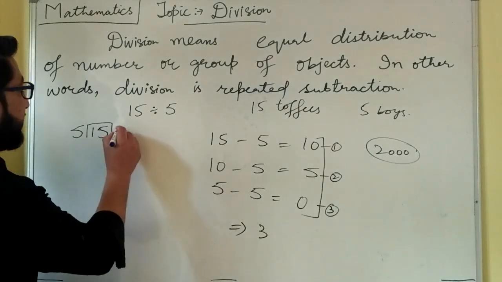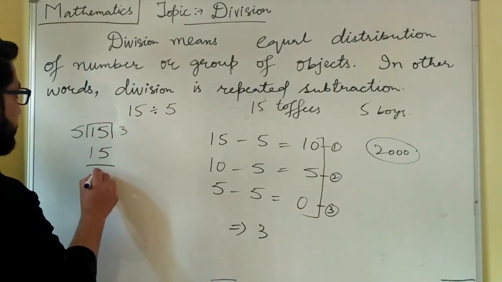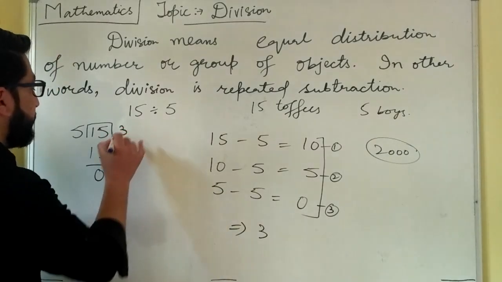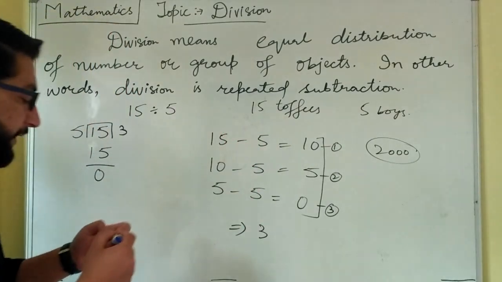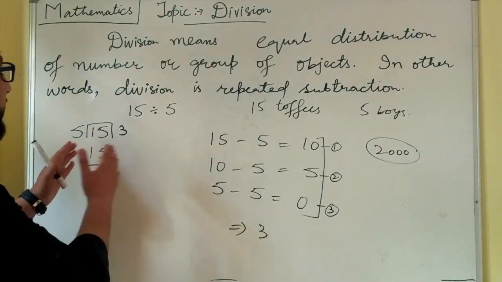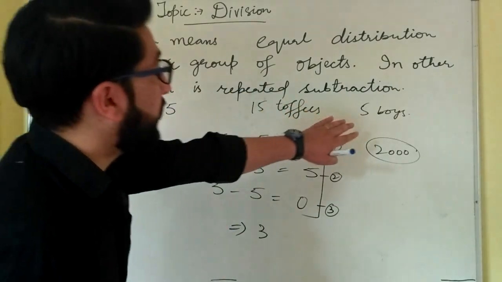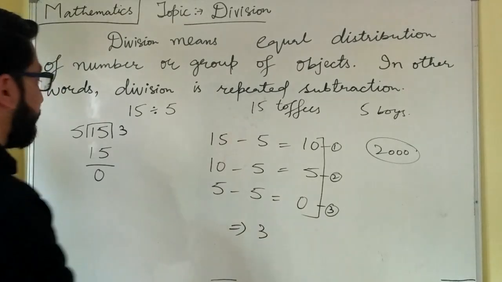When we multiply 5 by 3, our answer is 15. So 15 minus 15 is 0. Here we have got our quotient as 3. This 3 we got in the process of repeated subtraction as well. So this 3 is our answer, and all the boys will get 3 toffees each.